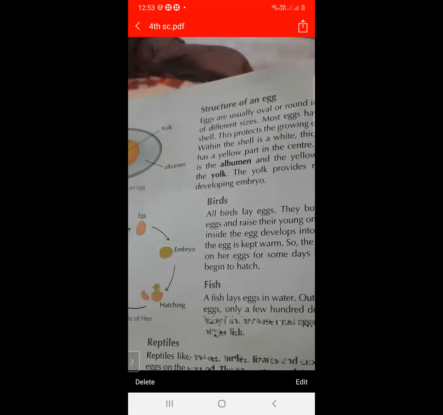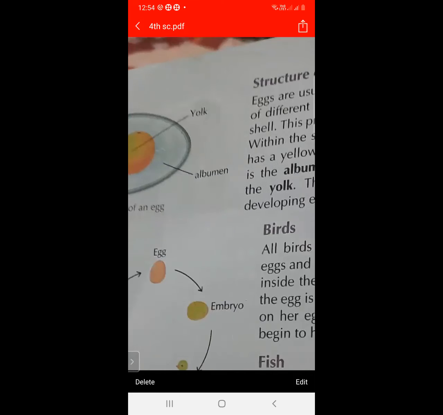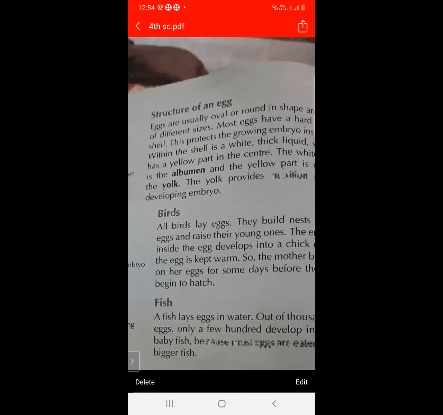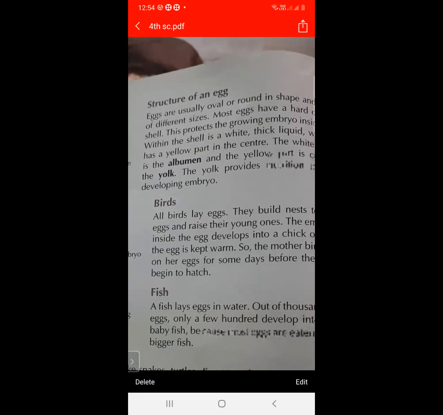What is an egg? This is the egg shown in the figure. The outer shell is the eggshell, in the center is the yolk, and in between the eggshell and the yolk is the albumen. This is the structure of an egg. Eggs are usually oval or round in shape and are of different sizes.